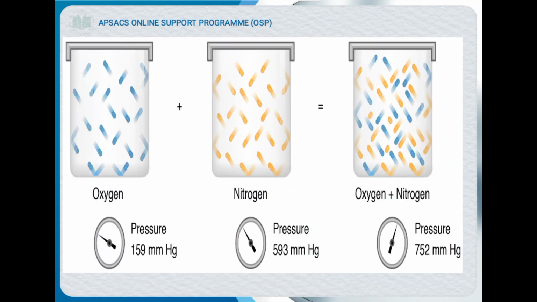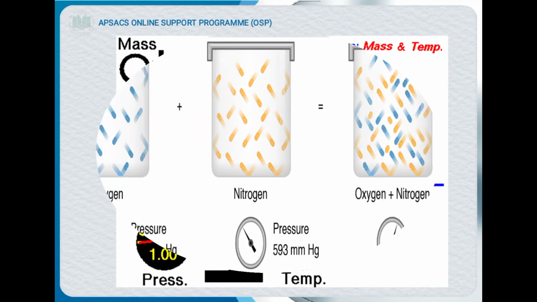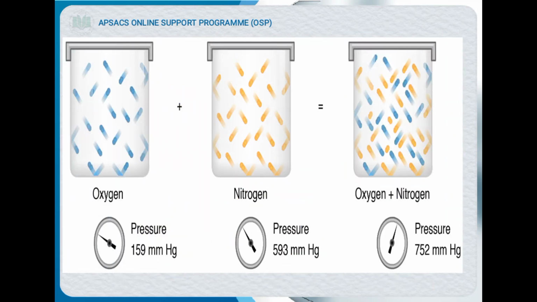Now in this diagram you can see oxygen, nitrogen, and then the combination of oxygen and nitrogen. In this container there is oxygen which has pressure 159 mm Hg, and in this container there is nitrogen which has pressure 553 mm Hg. When we combine these two gases in one container, the pressure will be the combination of these two gases. This is the pressure of the combination of two gases. It means the pressures sum up, and we can increase the pressure easily.